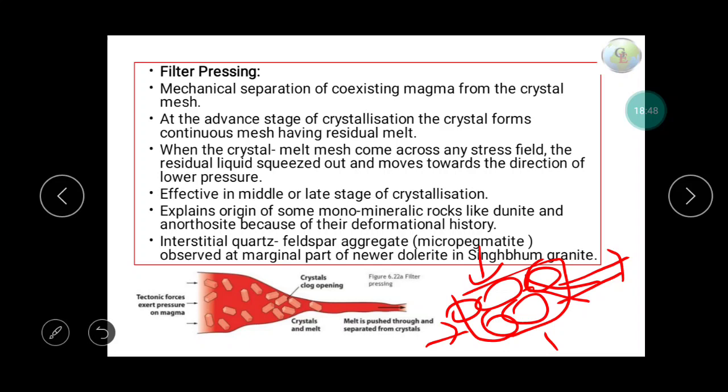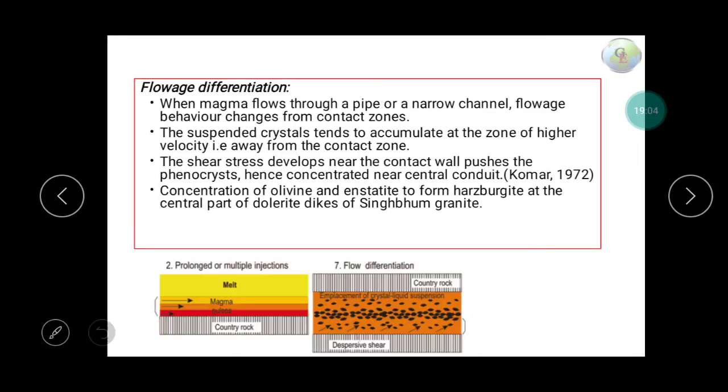Interstitial quartz feldspar aggregate observed in the marginal part of newer dolerite in Singhbhum granite. So this is the example: micropegmatite in newer dolerite in Singhbhum granite is the example of the filter pressing process.